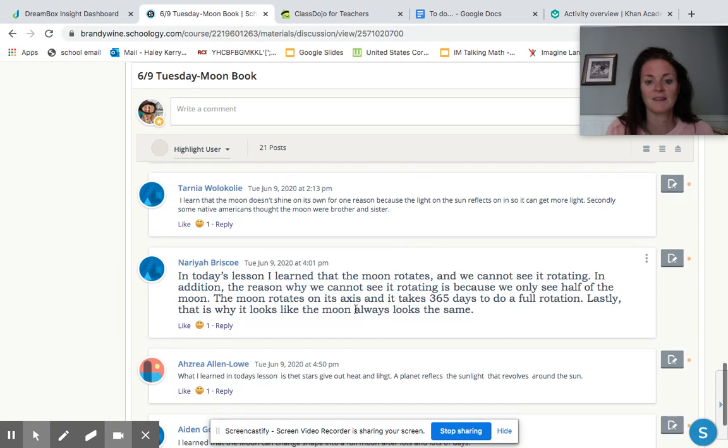In today's lesson, I learned that the moon rotates and we cannot see it rotating. In addition, the reason why we cannot see it rotating is because we only see half of the moon. The moon rotates on an axis and it takes 365 days to do a full rotation. Lastly, that is why it looks like the moon looks always the same. She took one idea and explained it.